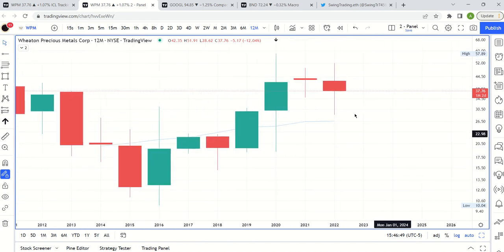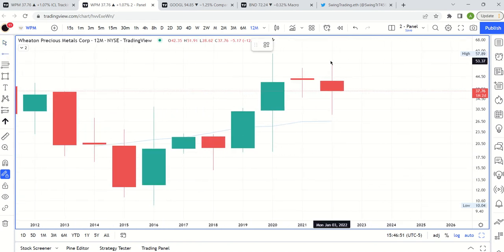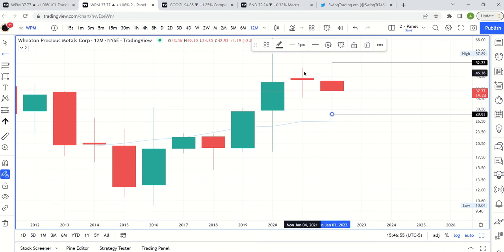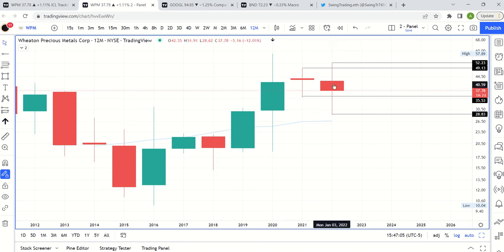So the first thing that you should notice is that this year is a bearish outside year. And what I mean by that is the range of this year is outside the range of the previous year. And in this case, the candle is red, so it's bearish. So in 2021, we had a range. The high was $49.10. The low was $34.85. So let's call it a range of 49 to 35.